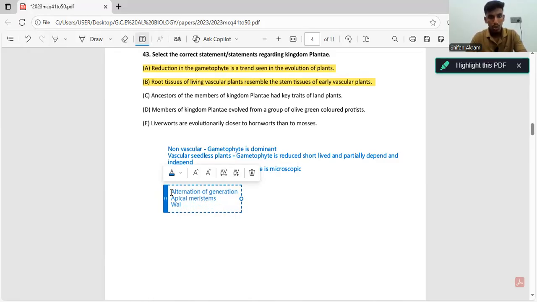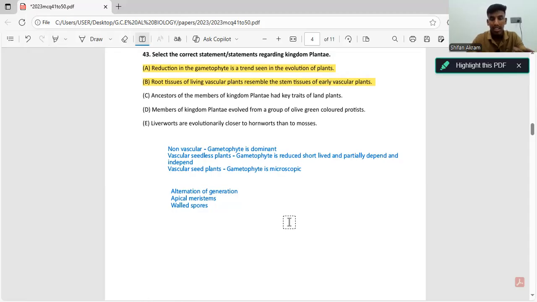And they have walled spores. In the sporophyte generation, they have sporangium, which produces spores, and these spores have walls, a coating. So these are key traits of vascular plants, but the ancestors didn't have them. So this statement is wrong.